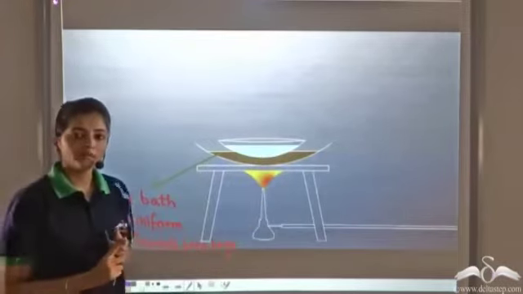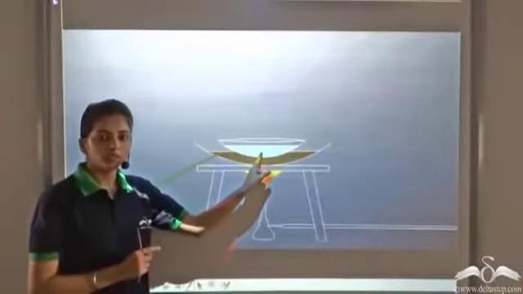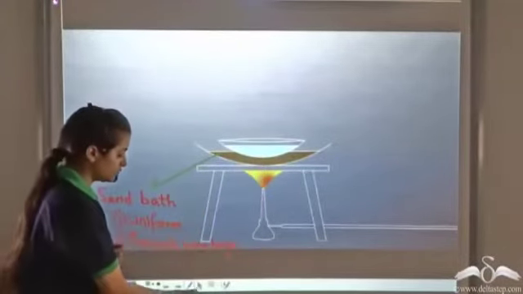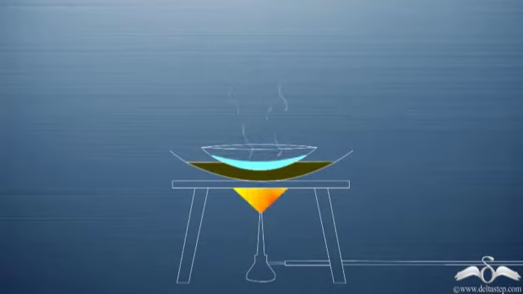So now we have a homogeneous solution. We have salt dissolved in water. So now we heat the contents. Observe what happens. On heating, the liquid or the water evaporates, it changes into the gaseous form, and the salt is left behind.